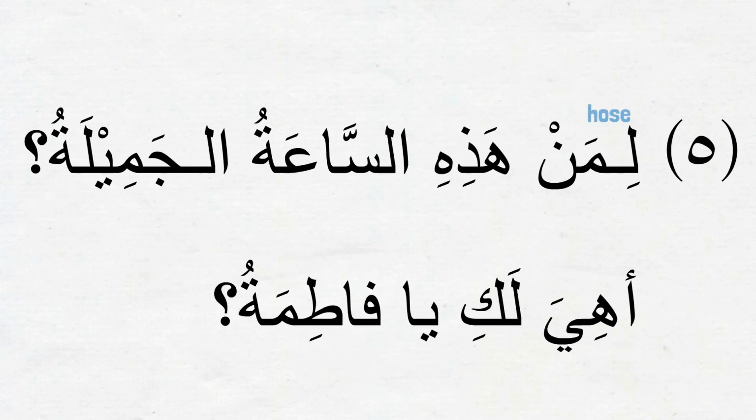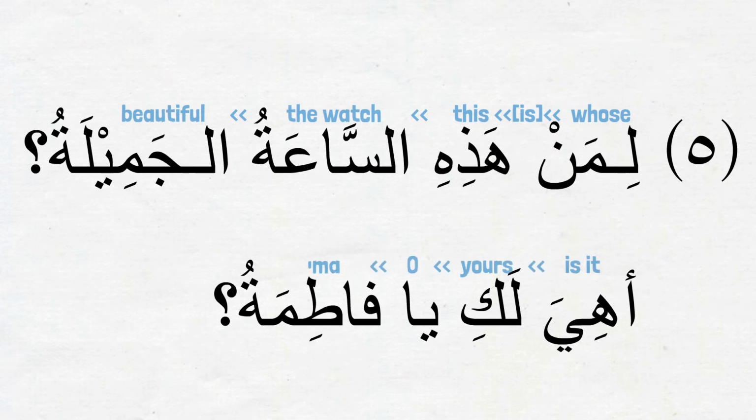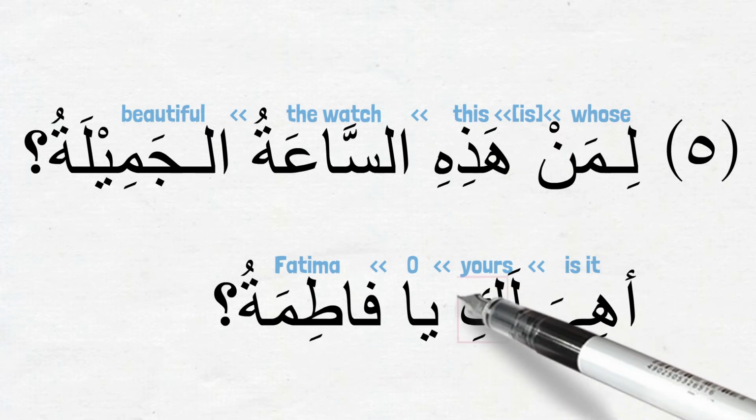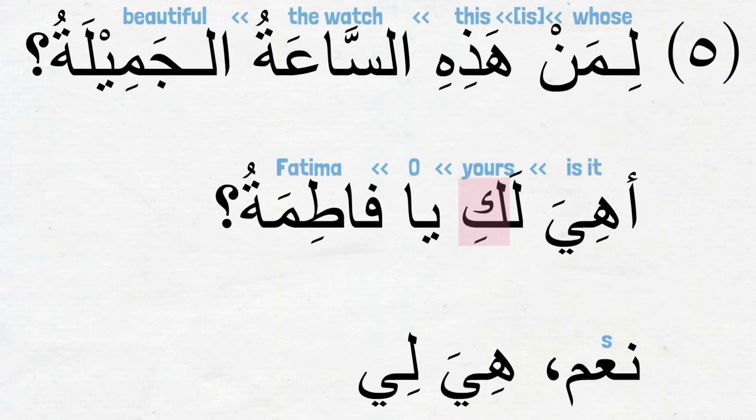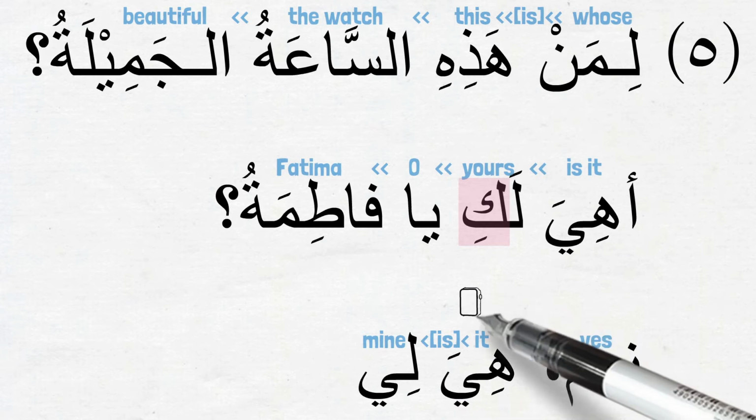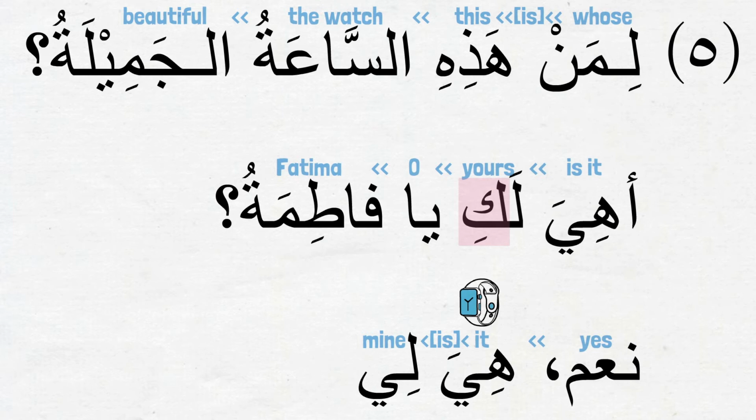Part 5. لمن هذه الساعة الجميلة؟ أهي لك يا فاطمة؟ Whose is this beautiful watch? Is it yours, O Fatima? So laki is what we need to pay attention to here. We are saying laki, not laka, because we are asking Fatima. And the answer is نعم هي لي. Yes, it is mine. Why are we using the ضمير هي here? Because it is coming in place of الساعة, which is مؤنث, right?